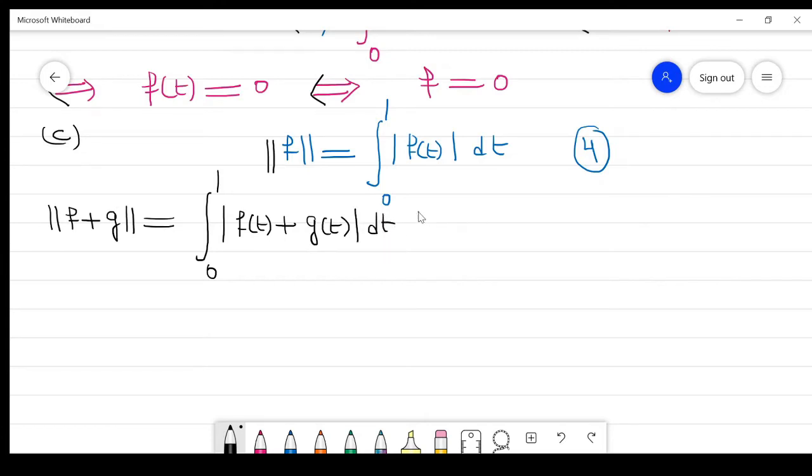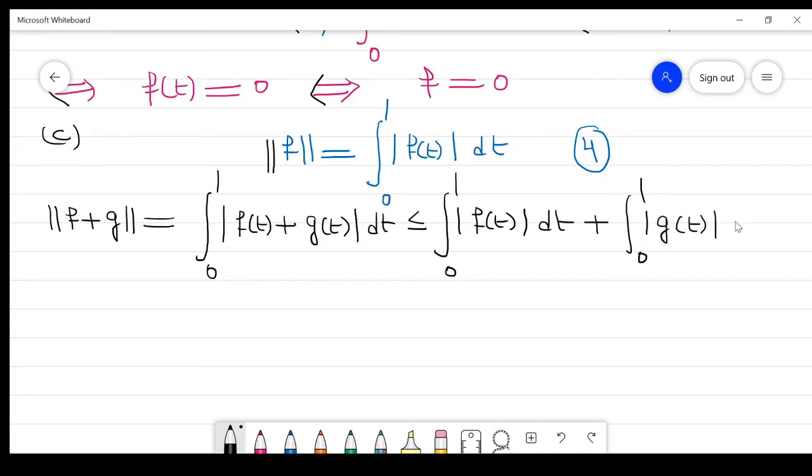Clear? This is less than or equal to the integration from 0 to 1 of the absolute value of f(t) dt plus the integration from 0 to 1 of the absolute value of g(t) dt. So this is the norm of f plus the norm of g. So it satisfies the triangle inequality, and that is the third property of a normed space.